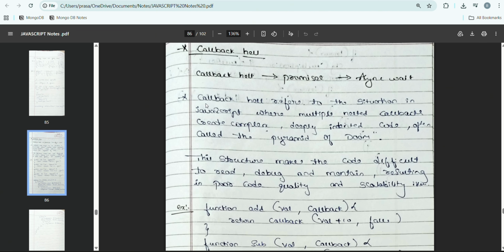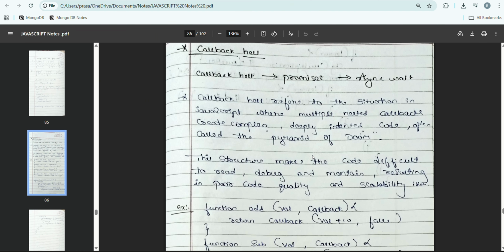Basically, callback hell refers to the situation in JavaScript where multiple nested callbacks create complex, deeply indented code, which we often call the pyramid of doom. What is it meant to tell us? We will create multiple callbacks.